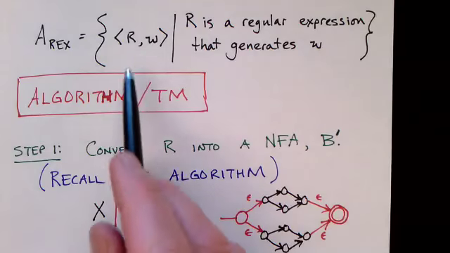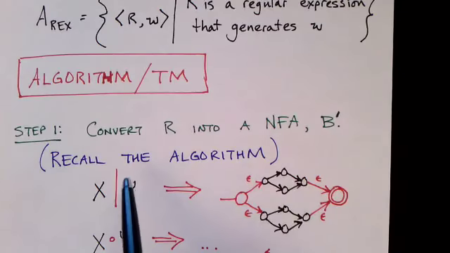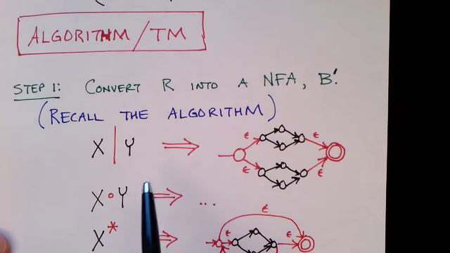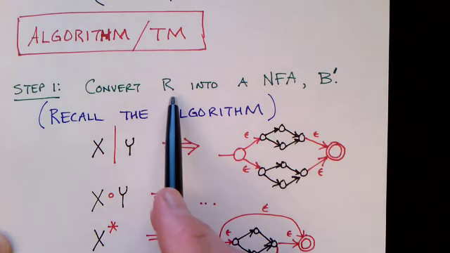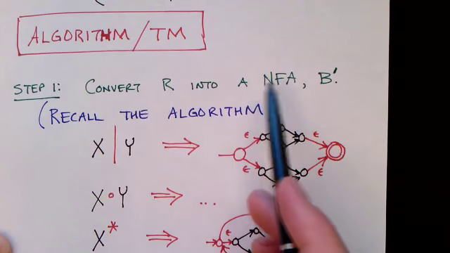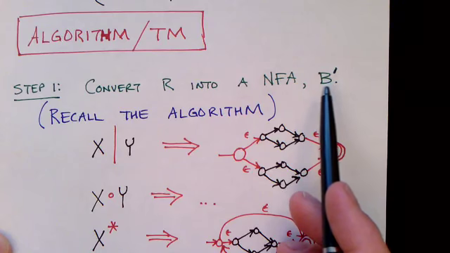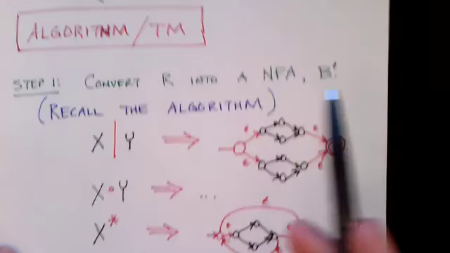So given some string representing a regular expression and a potential input w to that regular expression, the algorithm that I want to suggest we use involves an algorithm that we learned about in a previous video. Remember, we saw how we could convert any regular expression into a non-deterministic finite state automaton. Here I'm going to call that non-deterministic finite state automaton B prime because we used B in the previous slides.